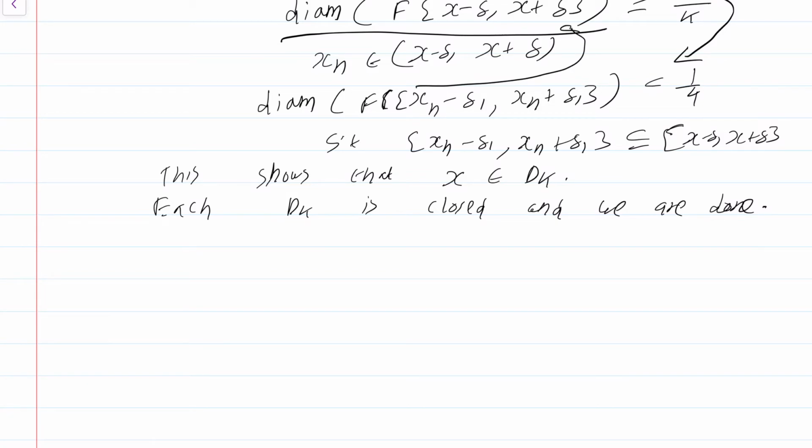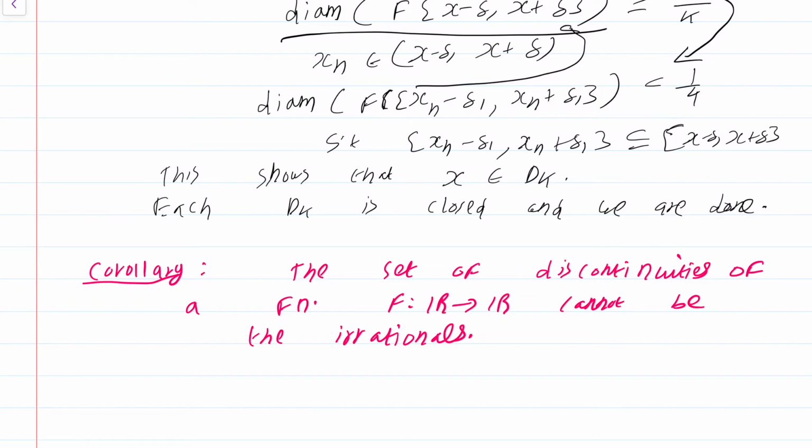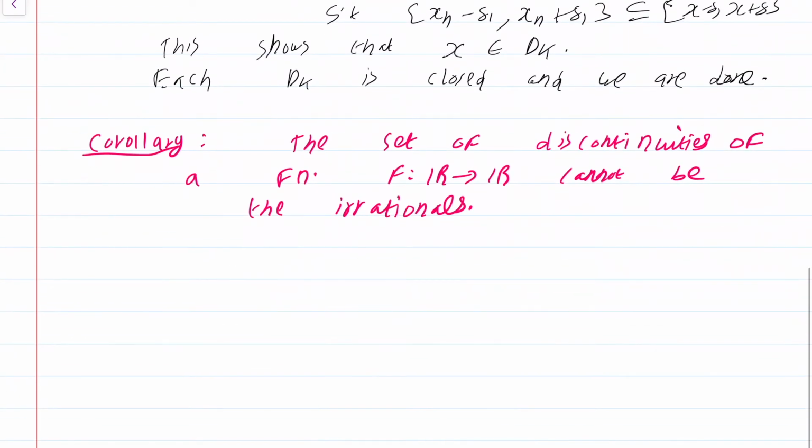Okay, we get a nice corollary of this. The set of discontinuities of a function f from real numbers to real numbers cannot be the irrationals. You cannot have the set of discontinuities to be exactly the irrationals. Well, proof.